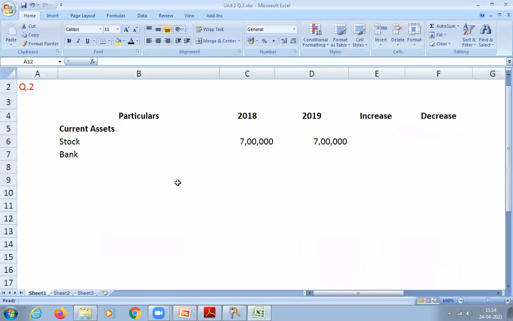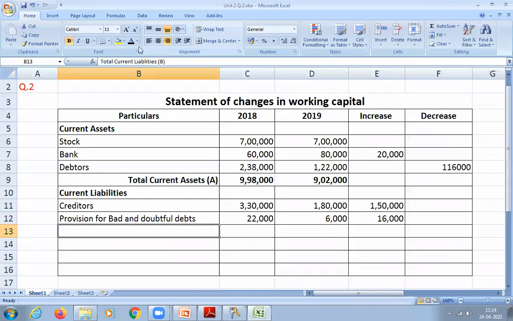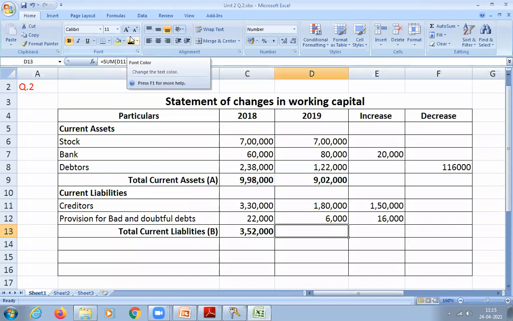Now calculate total liabilities quickly for both the years. 3,52,000. That is for which year? 2018. And 2019, 1,86,000.